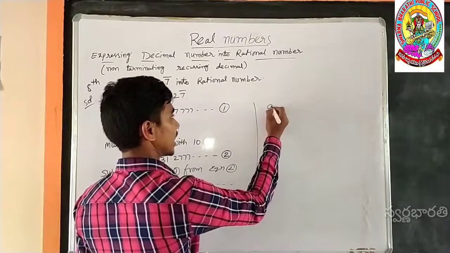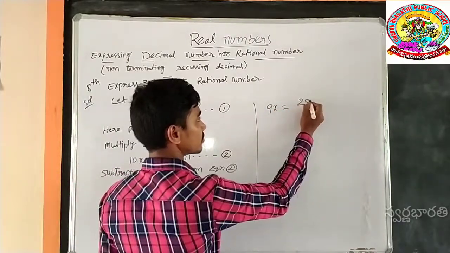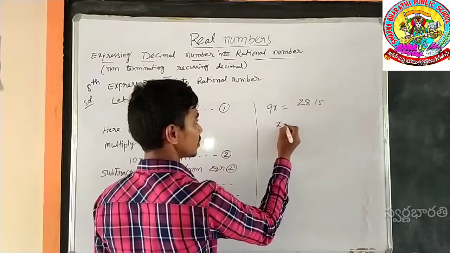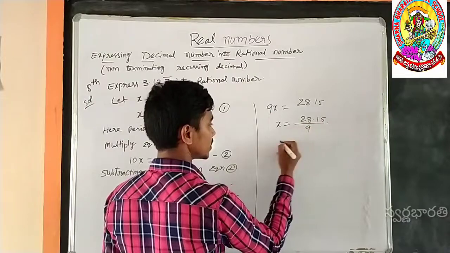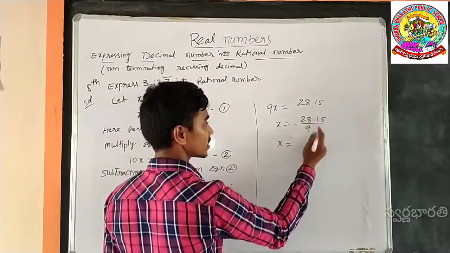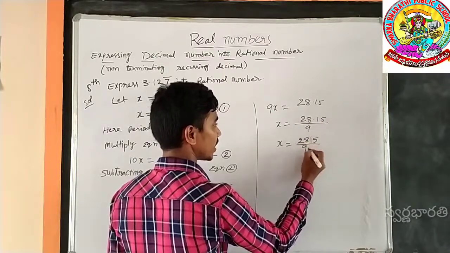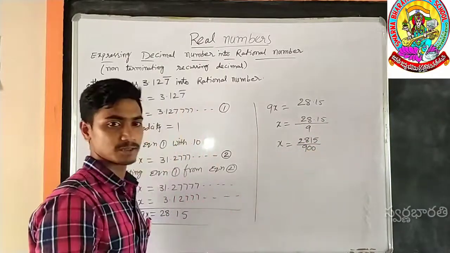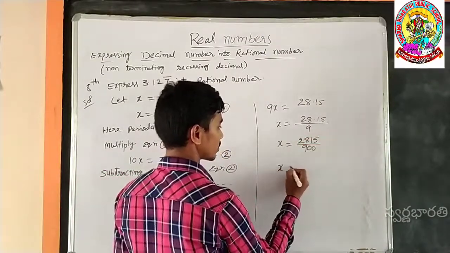So 9x is equal to 28.15. x is equal to 28.15 divided by 9. Here there are two decimal places after the decimal point, so that's why it is 2815 by 900. Which table cancels? The 5 table cancels in both numerator and denominator.